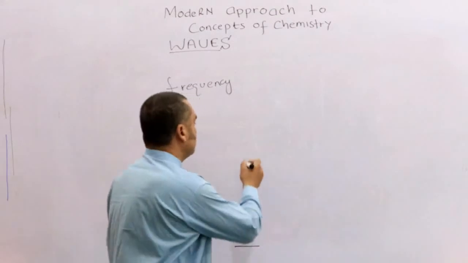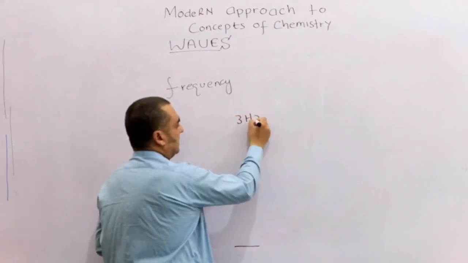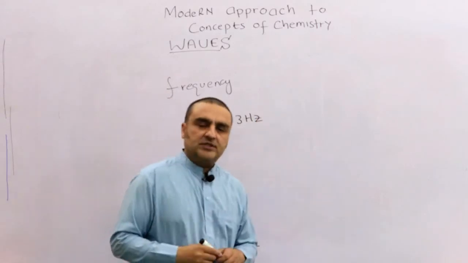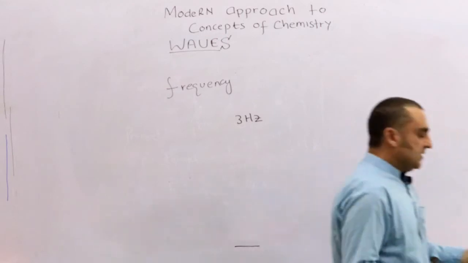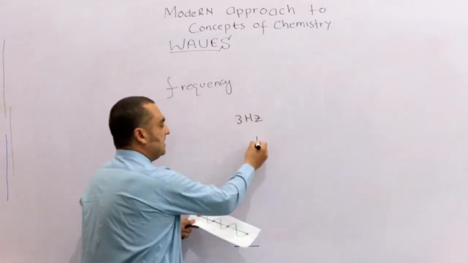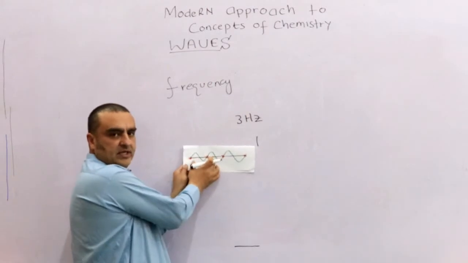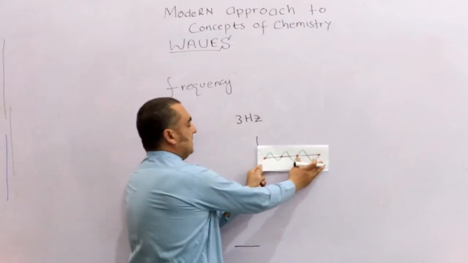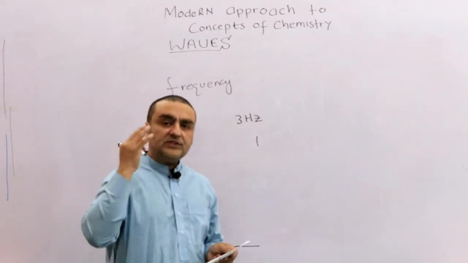Okay, suppose we have 3 hertz frequency of some wave, just like this wave. Suppose you have 1 second of time, and this is a point, and it is 3 cycles or 3 waves. It passes through this line in 1 second. So what happens? It is 3 hertz.